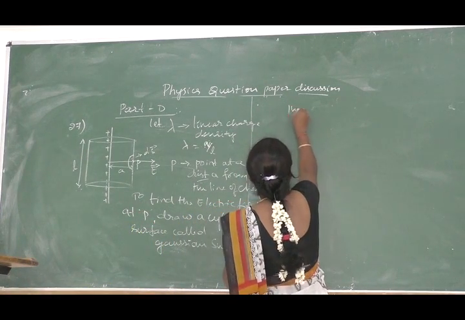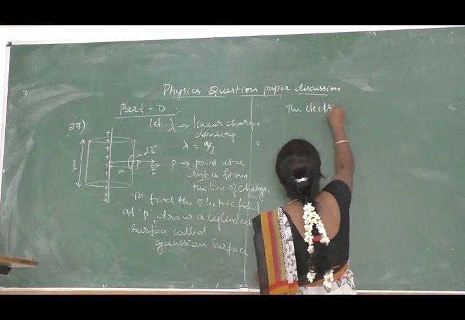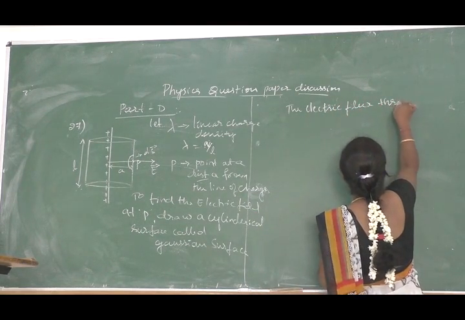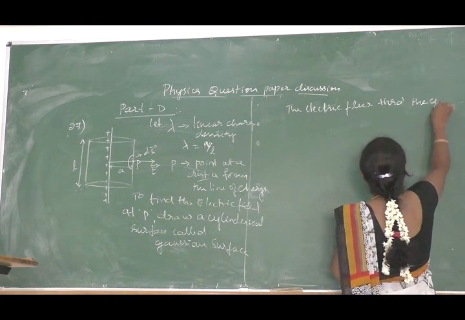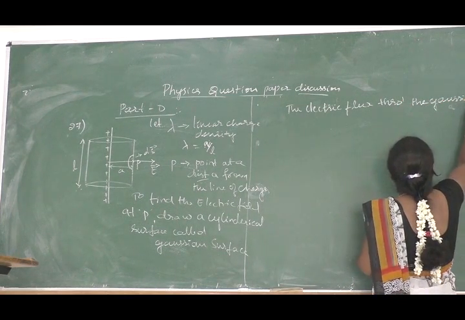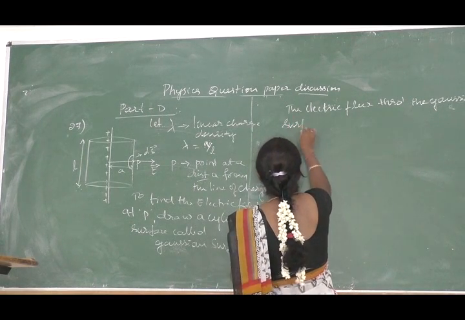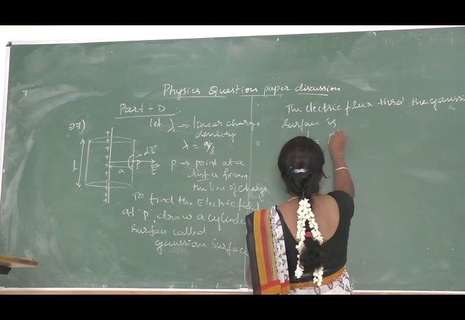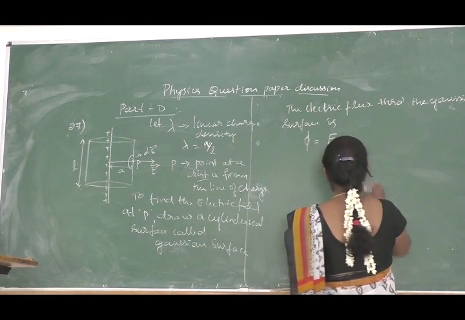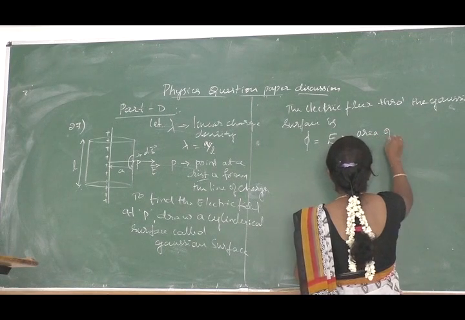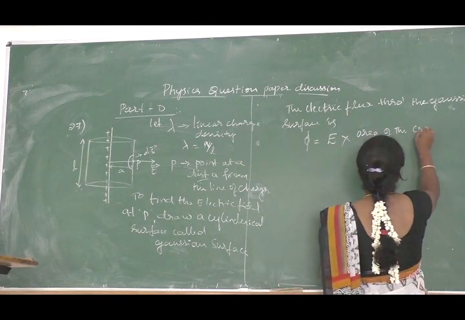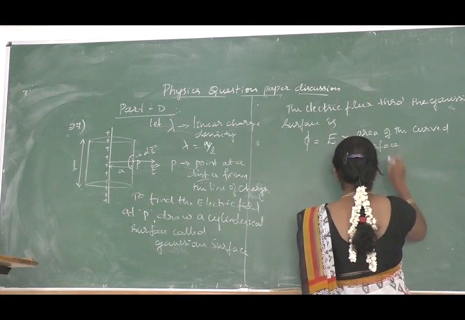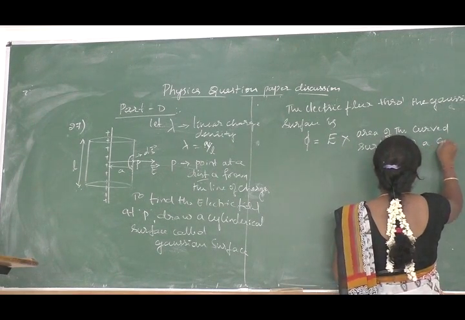Now the electric flux through the Gaussian surface is given by phi, that is equal to E into the area of the curved surface of a cylinder.